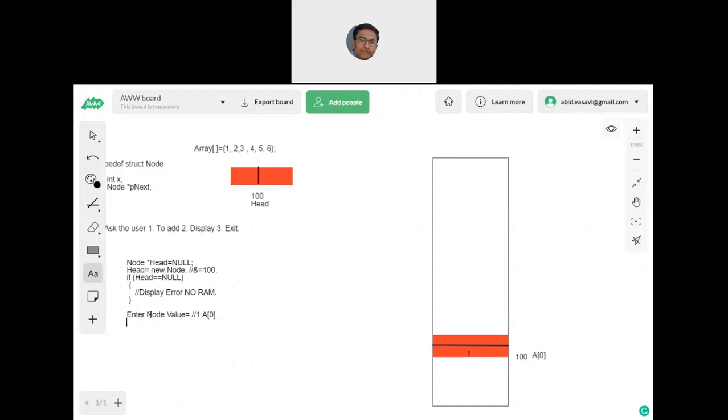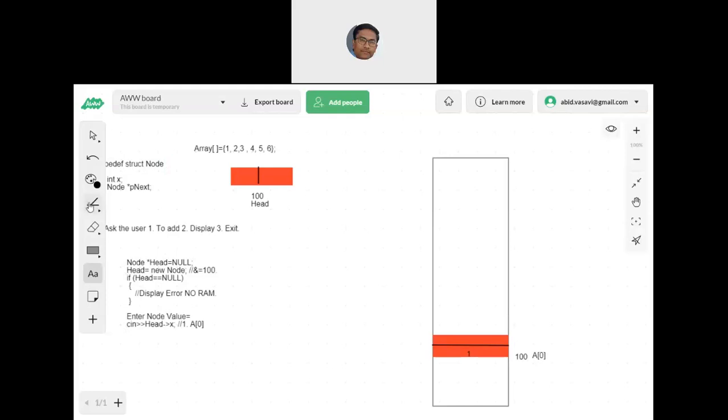Whatever he enters through cin, you have to take that into head arrow X. This is where the user has entered 1. Are you following? Yes, sir. This is where the user is entering A of 0. Okay, so therefore I have represented 1 here.